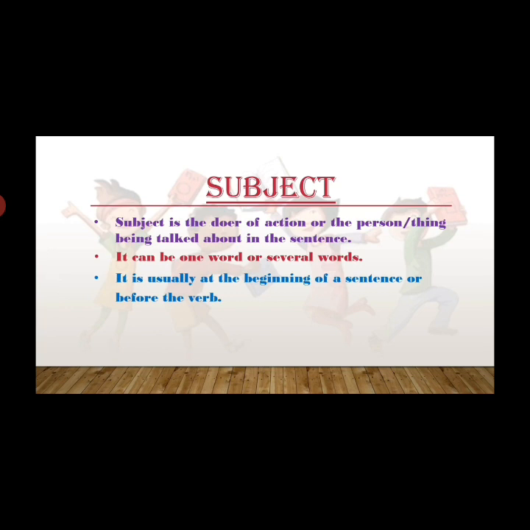So, whenever you have a sentence in front of you, all you need to do is first see what we are talking about. That is the subject. If you still cannot find it, try to see what the verb is. The verb is the action being done. You have to find the verb, and your subject lies just before the verb. Your subject can be one word or more than one word.